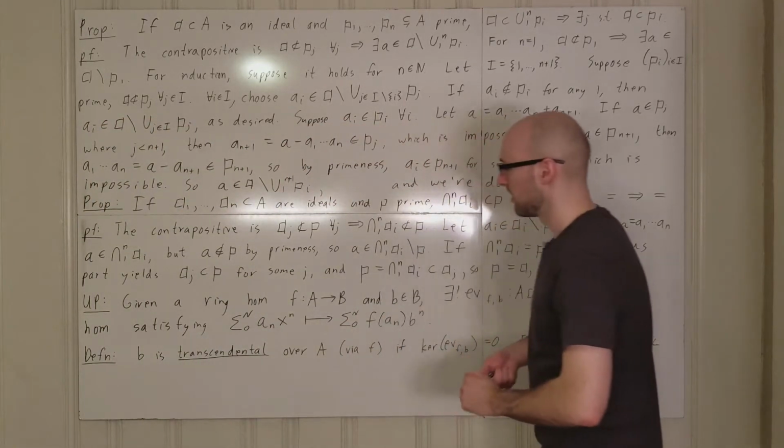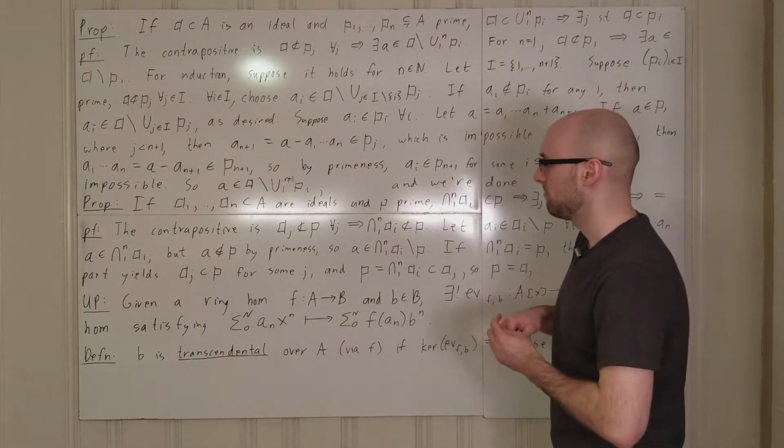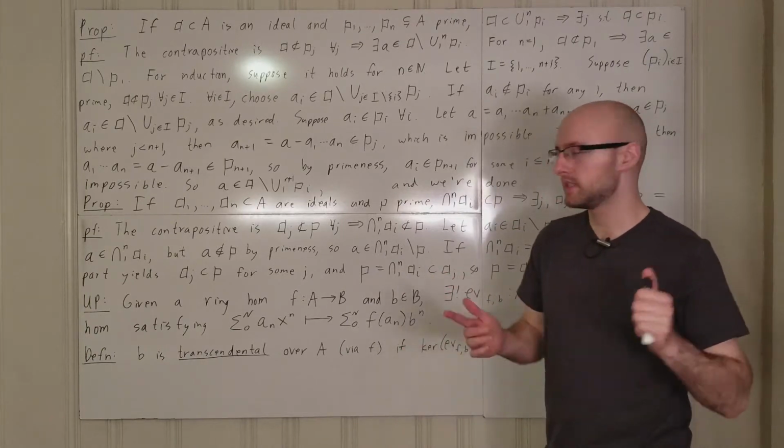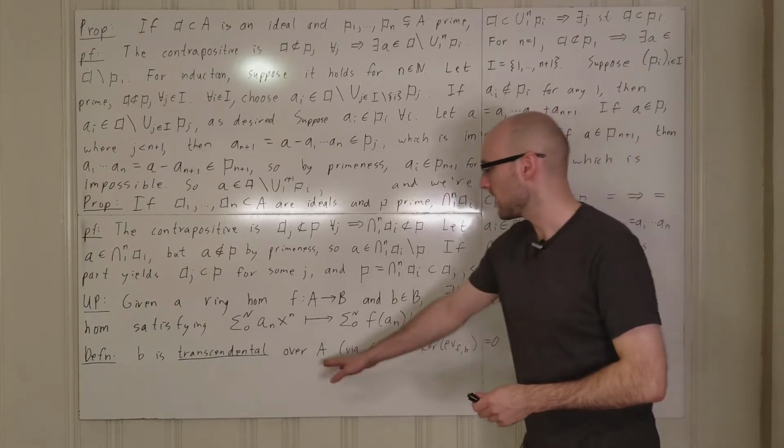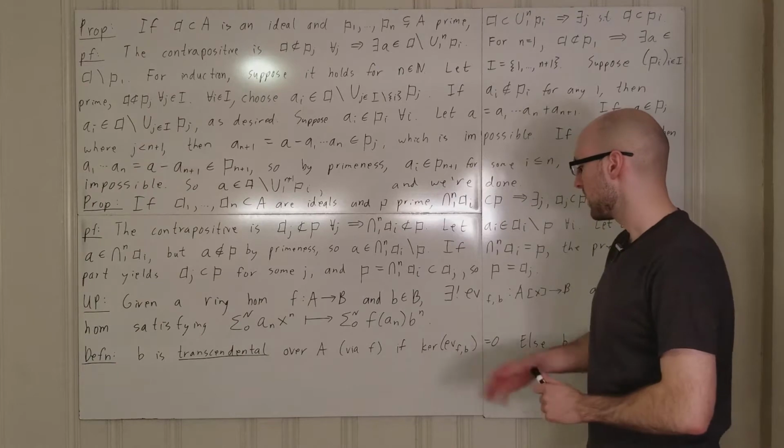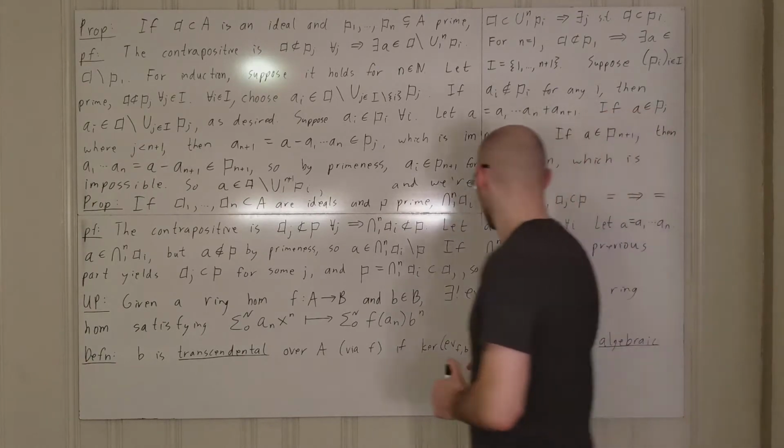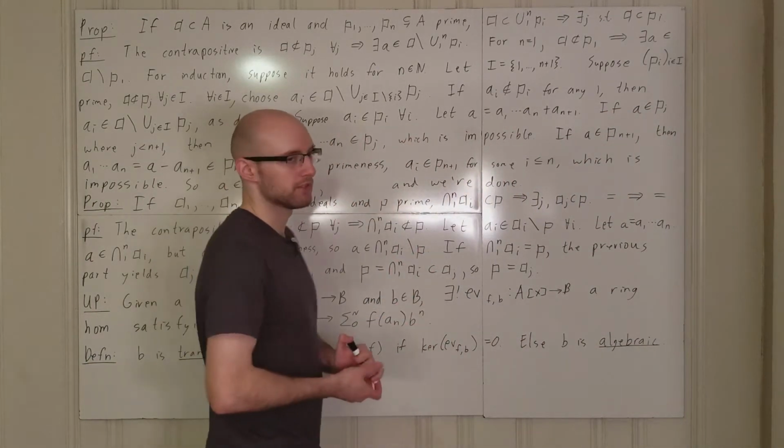And we say that the element b is transcendental over A via f if the kernel of this map is 0. And otherwise b is algebraic.